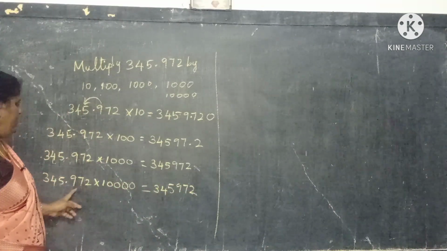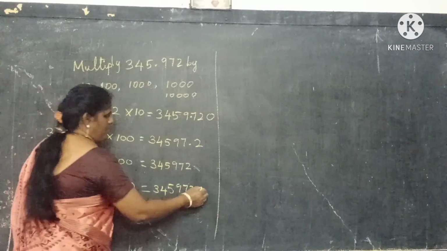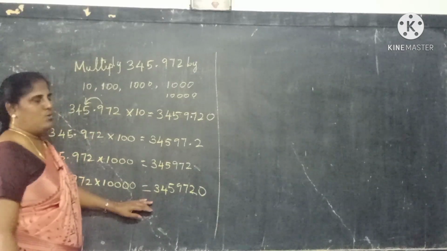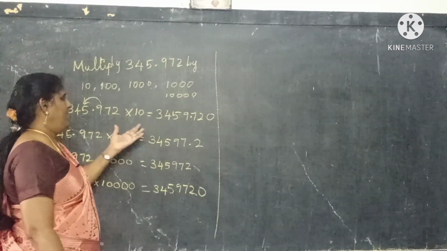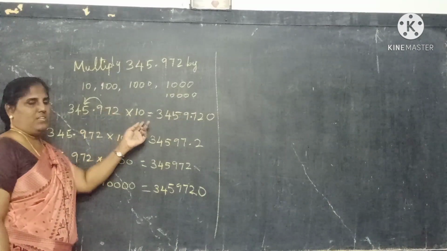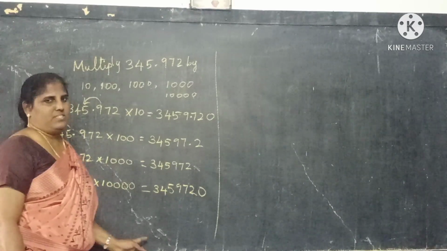Only 3 digits will go that side, so one more digit, 0. You add 0 at last. Okay, so this is the rule when you multiply a decimal number with 10, 100, 1000, 10,000. Okay children, let's see the next one.